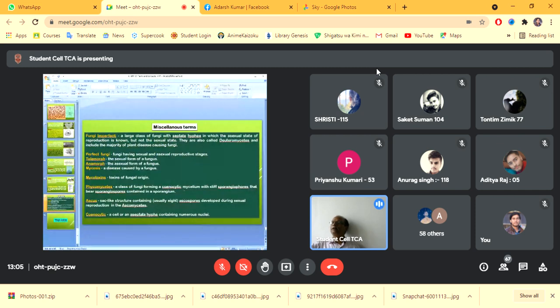And there are also some of these terms which are used frequently, like fungi perfecti.